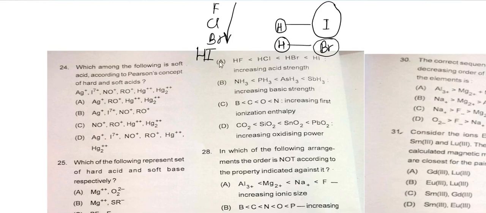So this is the correct statement. Fluorine has the least, why? Fluorine is more electronegative, and it will hold the hydrogen more tightly. Okay, so option A is the correct statement.